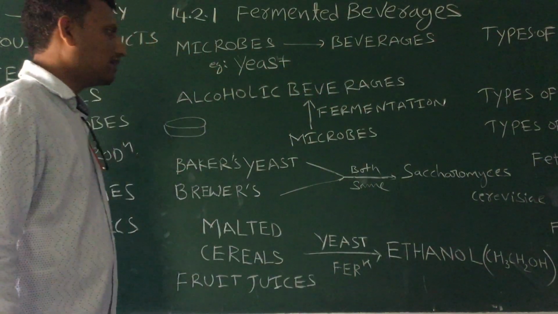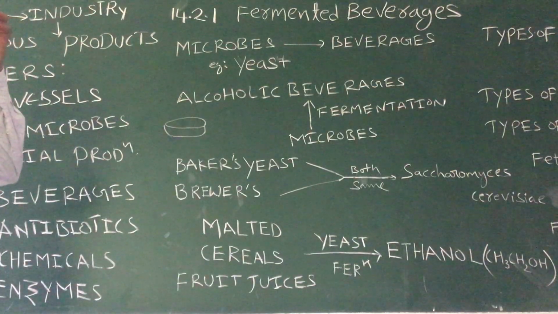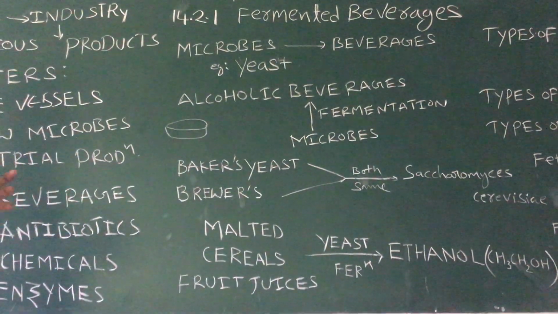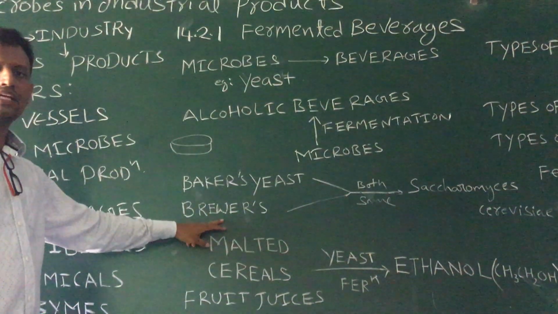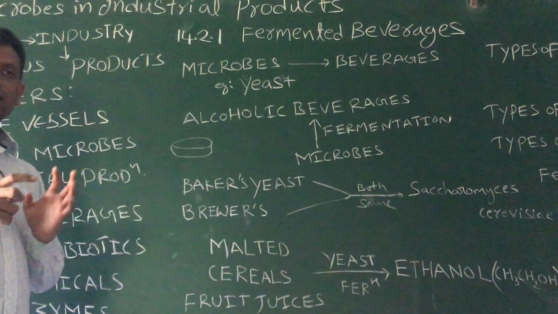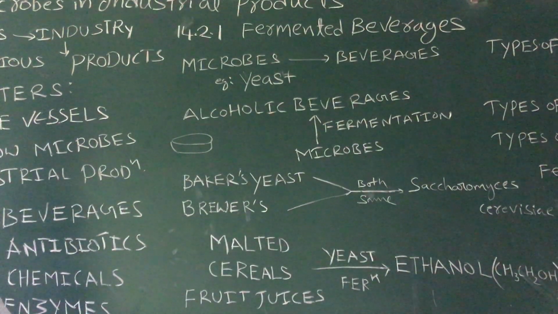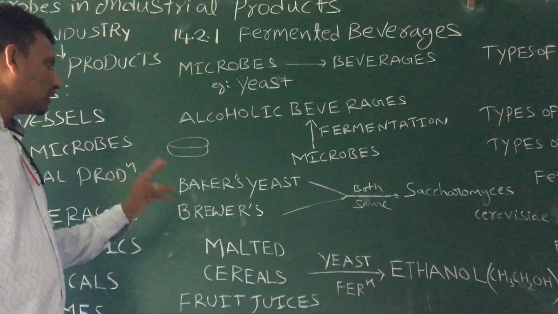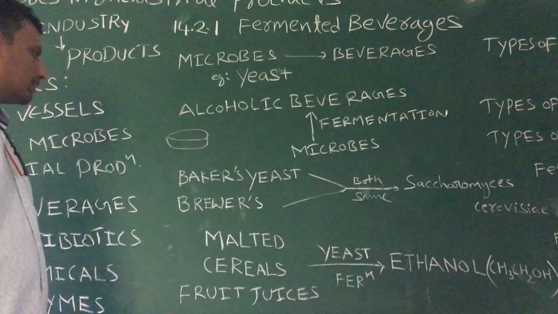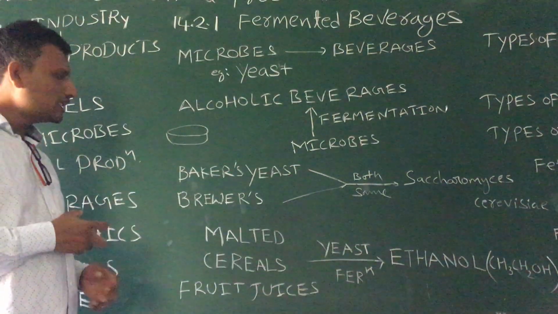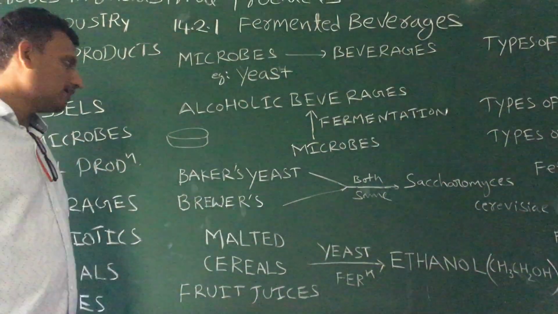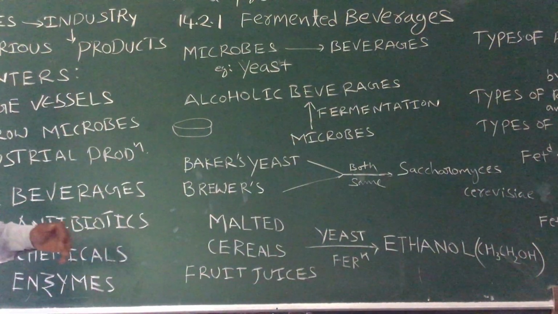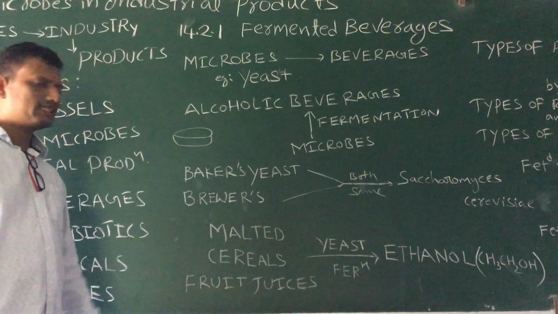Saccharomyces yeast, a fungus, is used for the production of bread in bakery and alcoholic beverages in the brewery industry. Brewery industry means the industry which produces alcoholic beverages. So Saccharomyces cerevisiae yeast has two names, baker's yeast and brewer's yeast. That is about the yeast. So how does yeast produce alcohol? Let us see. Generally yeast is provided with malted cereals.